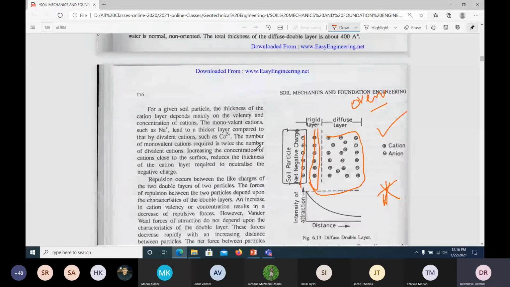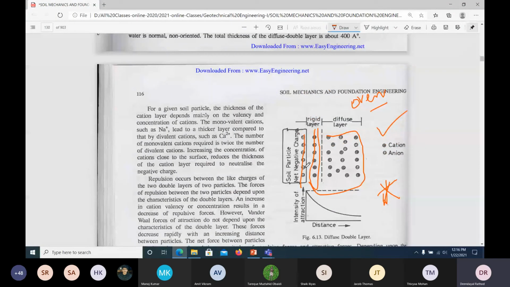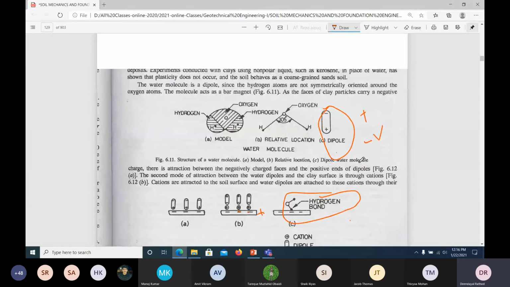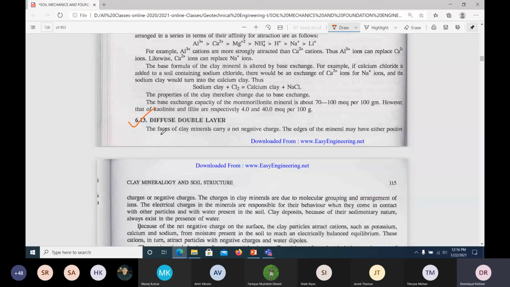This is very, very important. So this is the water absorbed by the clay, and a diffuse layer would be formed. That layer is very, very difficult to remove. That particular water from the clay is very, very difficult to remove.